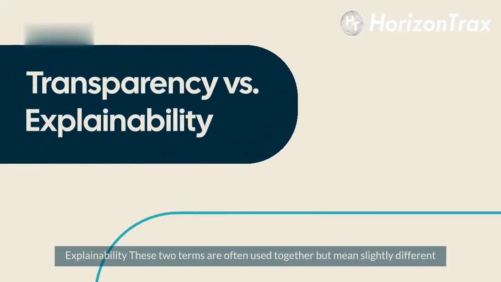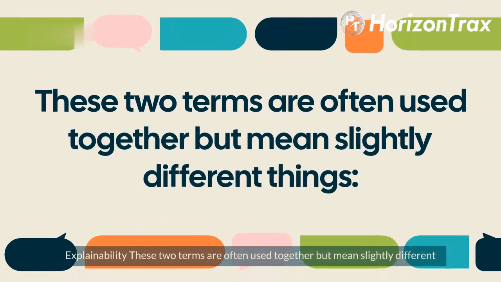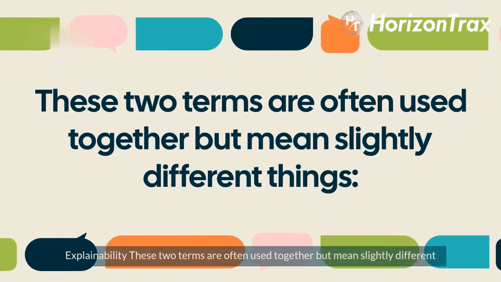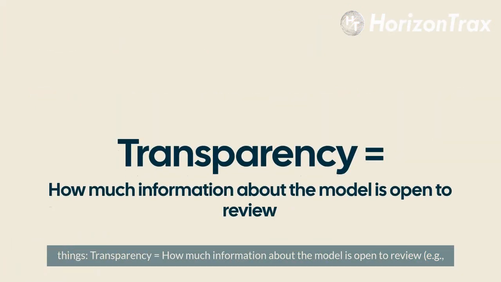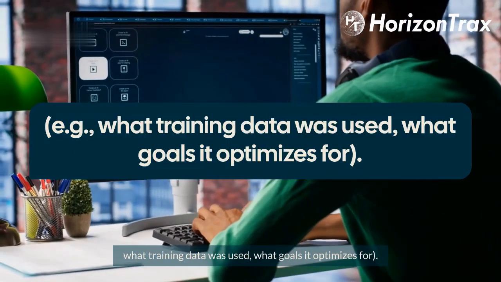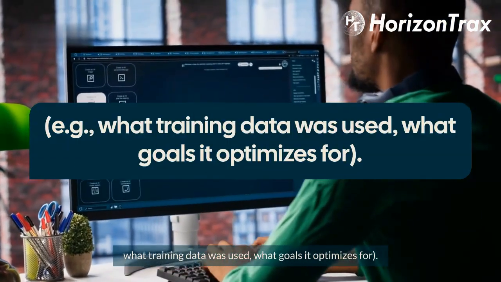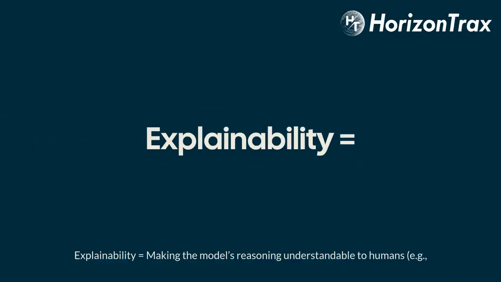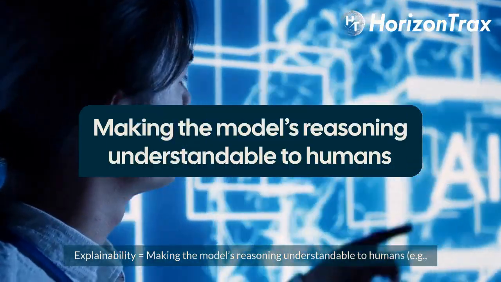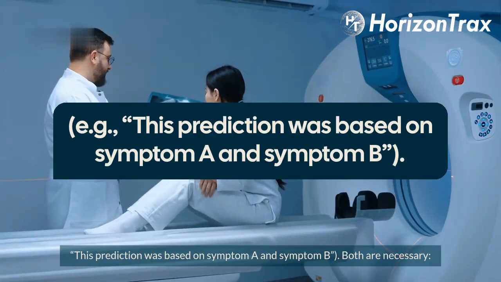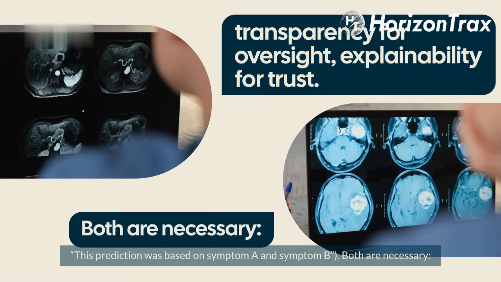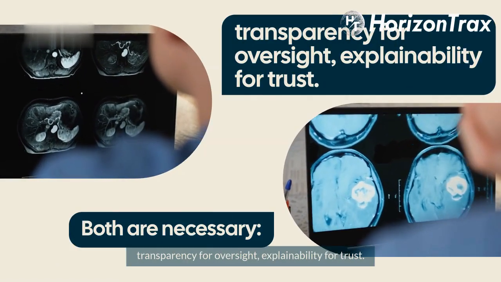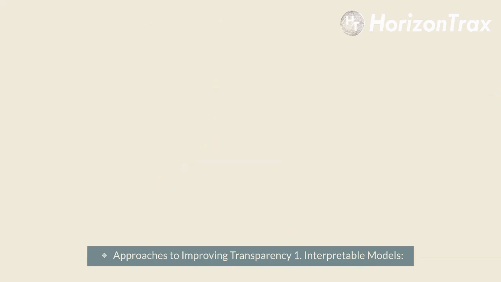Transparency versus explainability. These two terms are often used together but mean slightly different things. Transparency equals how much information about the model is open to review, e.g., what training data was used, what goals it optimizes for. Explainability is making the model's reasoning understandable to humans, e.g., this prediction was based on symptom A and symptom B. Both are necessary. Transparency for oversight, explainability for trust.